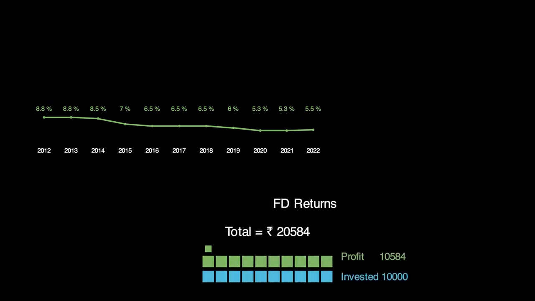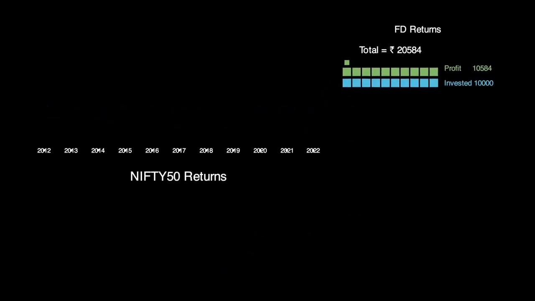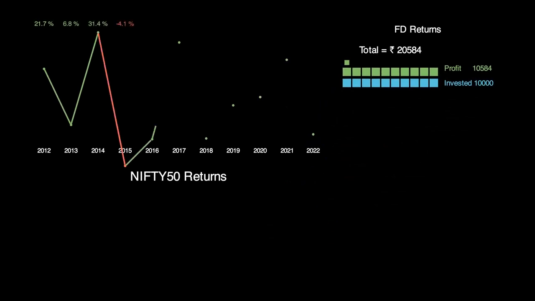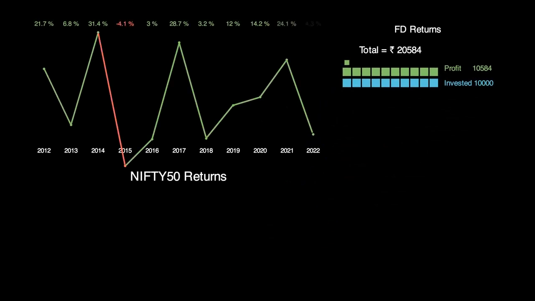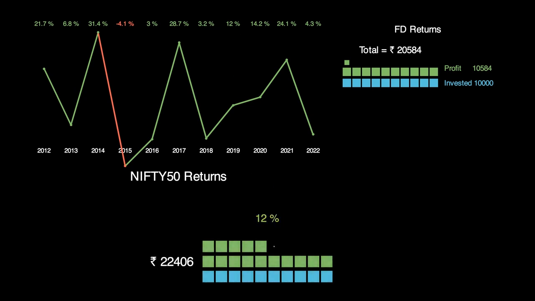We should compare the same returns in terms of Nifty 50. As we know, stock market can go up and down. There was a negative growth rate as well. In this case, if we had invested the same amount as FD and assumed that we didn't reinvest the dividends, also, there will be no tax on your capital until you sell your stocks. Hence, we will ignore that as well, and we are being very conservative here. In this case, your capital would have grown to almost 37,000 rupees, which is 3.7 times of your initial investment.